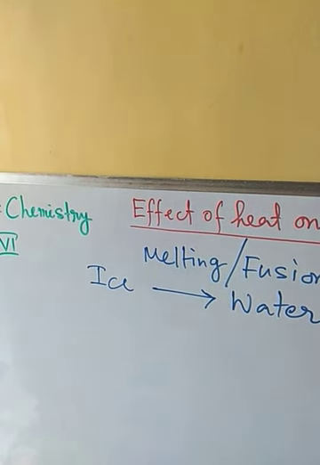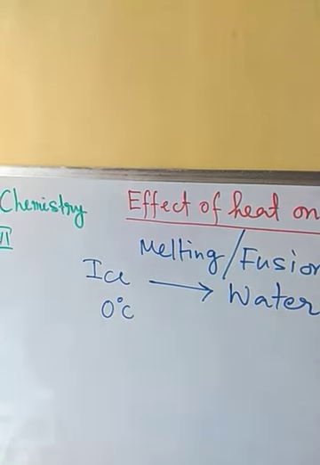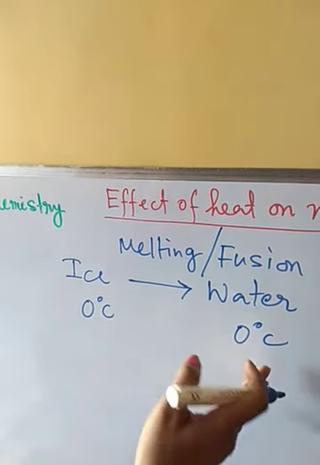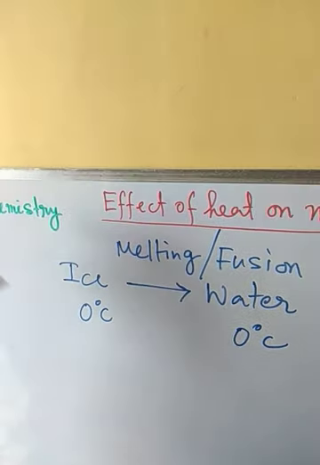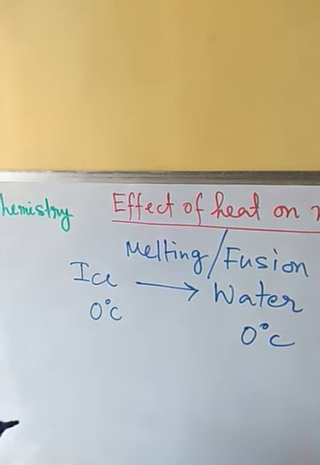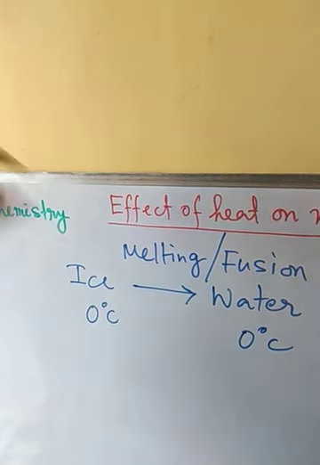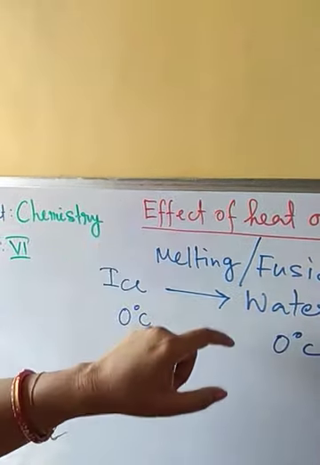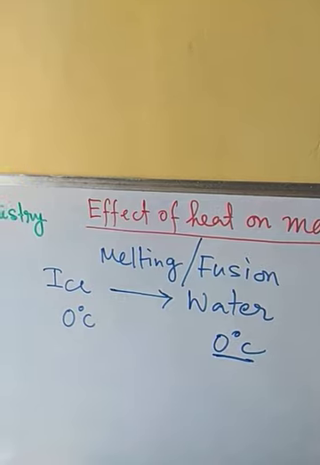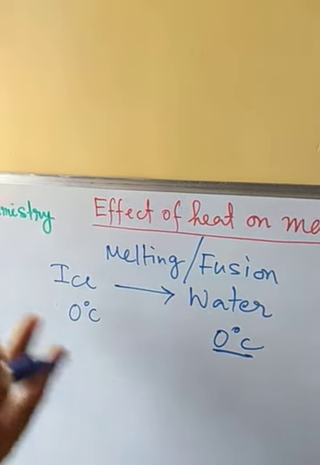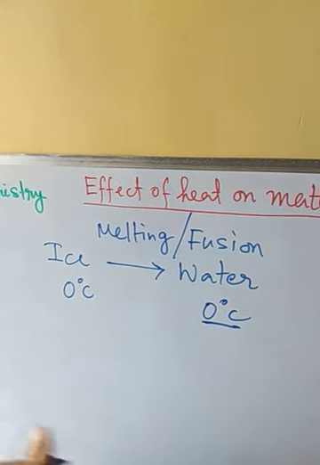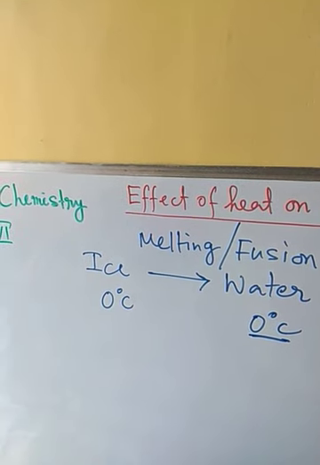Melting or fusion. Now the temperature of ice is 0 degree centigrade, and the temperature of water is also 0 degree centigrade. When the ice starts melting, its temperature is 0 degree centigrade, and when all the ice has melted and formed water, the water's temperature will also be 0 degree centigrade only. So only after all the ice has been converted into water does the temperature of the water increase.